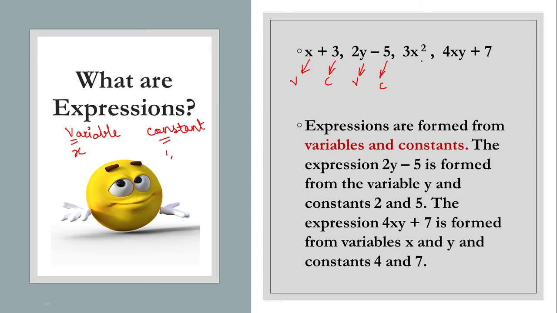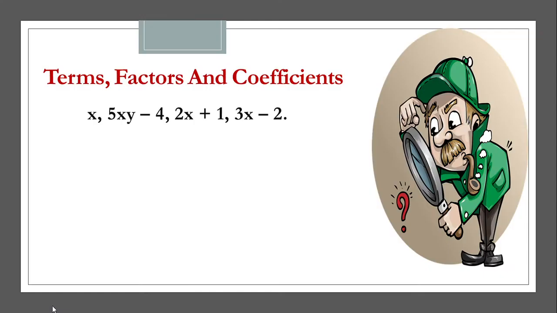Then here we have 3x square. 3 is a constant and x is a variable. So again you can say it is going to be an expression. So what are expressions, children? Whenever you bring a variable and a constant together, that will be termed as an expression.